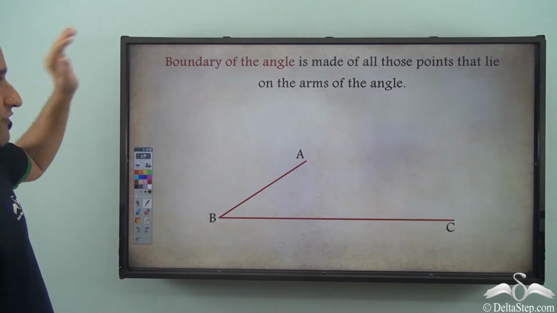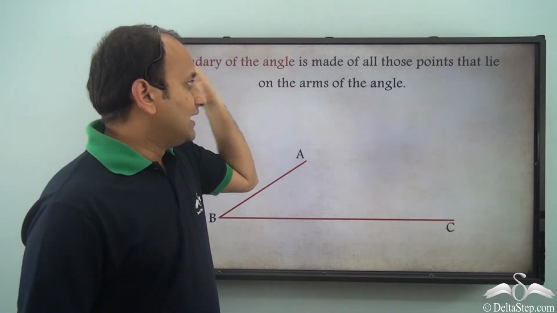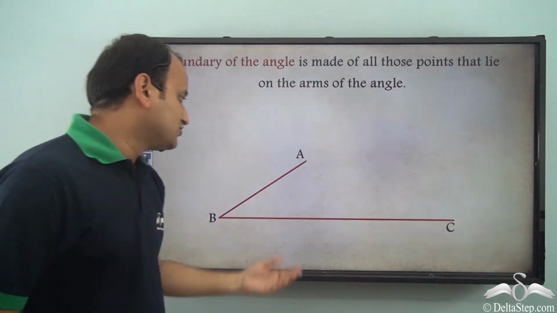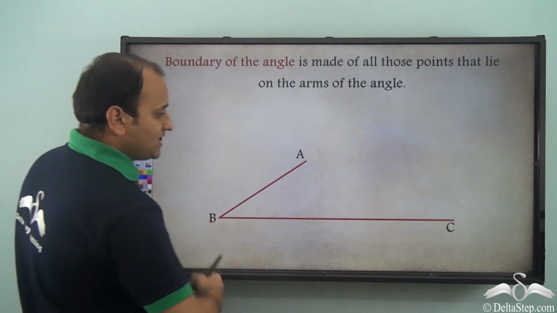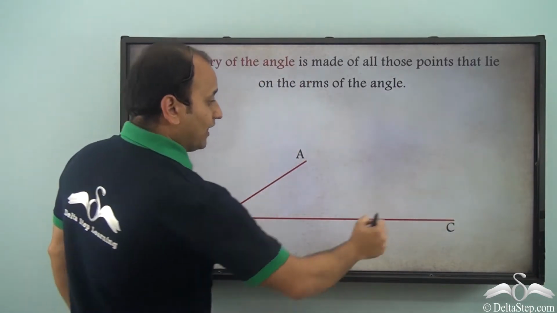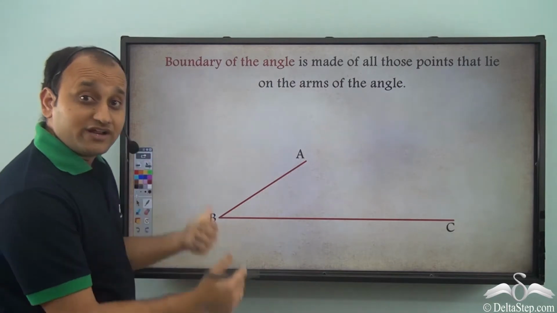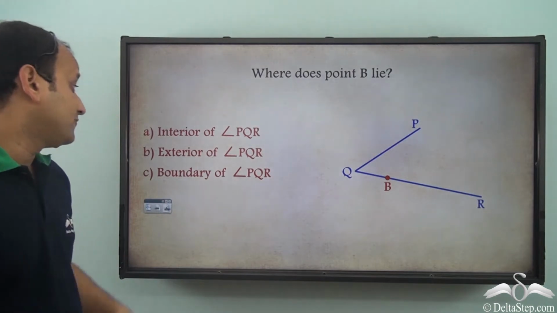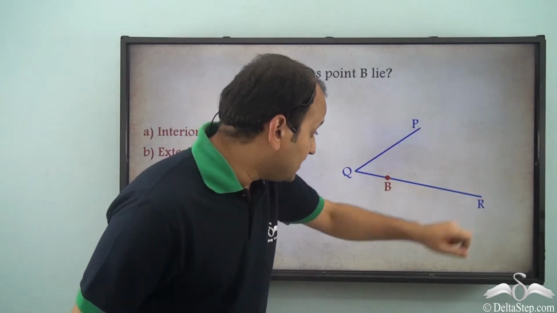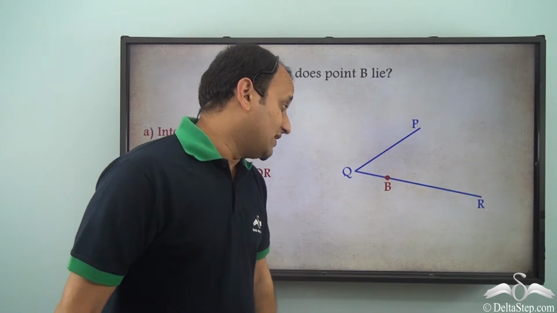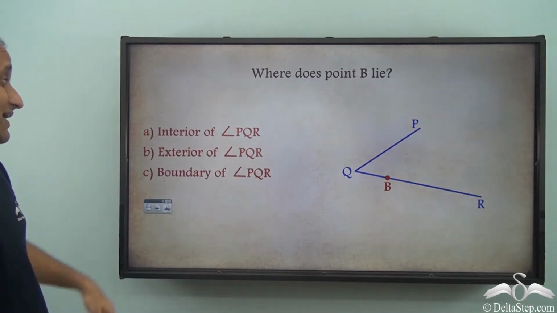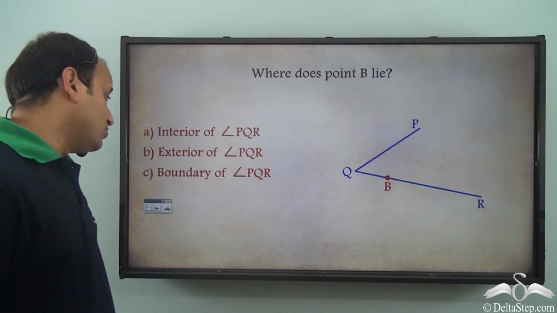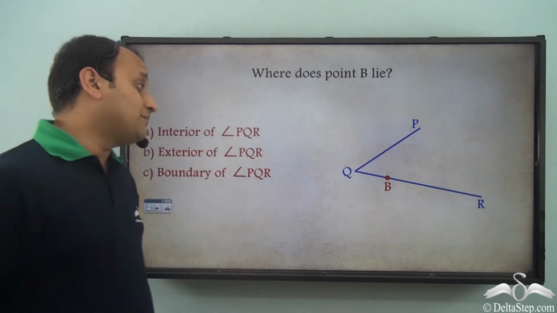So you see, when we talk about boundary of the angle, it is made of all those points that lie on the arms of the angle. So in this case, A, B and C, all the 3 points lie on the boundary of the angle. So can you tell me, where does point B lie? So we have this angle here, PQR, and point B lies here. So does it lie in the interior of angle PQR, or exterior of angle PQR, or boundary of angle PQR?